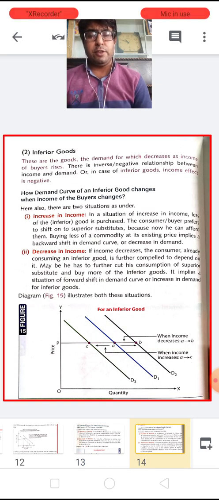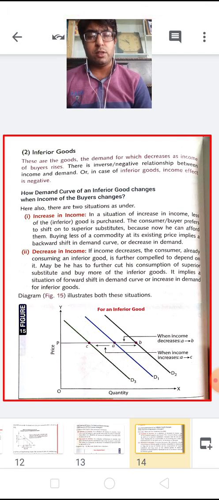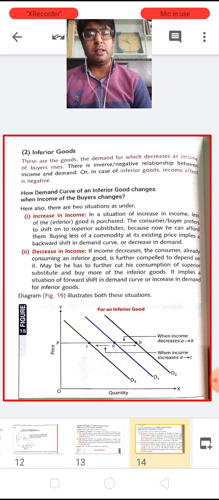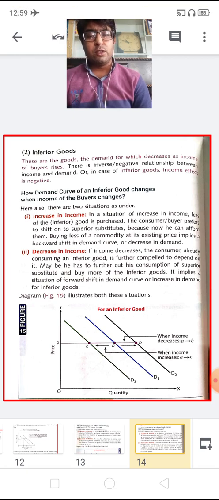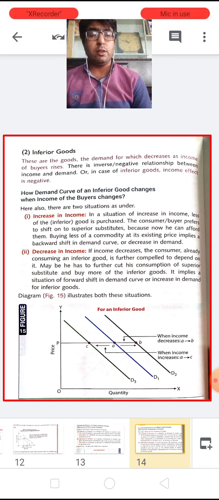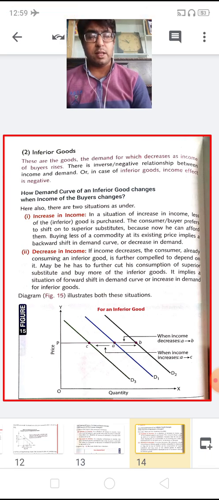Now let us see the inferior goods. What are inferior goods? Inferior goods are those goods which have an inverse relationship between the income of the consumer and the demand for the commodity. So these are the goods where the demand decreases as the income of the buyer rises. So there is always an inverse or a negative relationship between the income and the demand, and for inferior goods the income effect is negative.